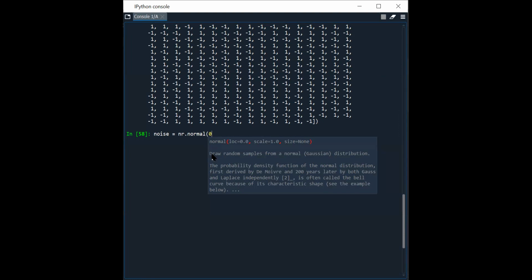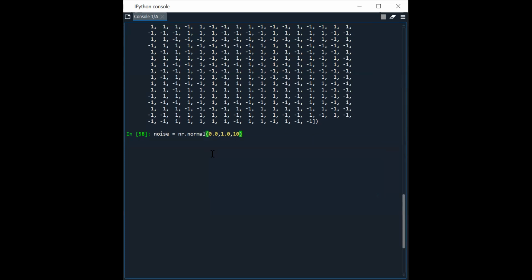The first one is the probability density function of the normal distribution. Okay, this is good. Let's check here. I'm taking this as 0.0, comma 1.0, and I'm taking length 10. Let's check what it is. You can see the noise values.